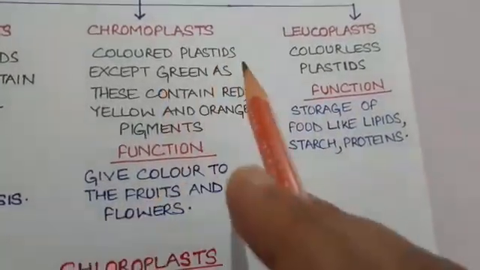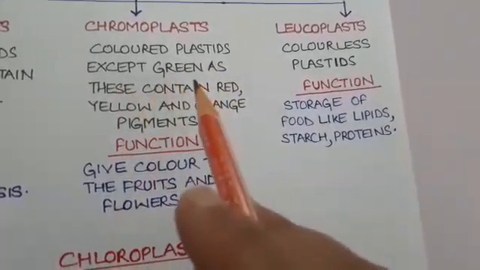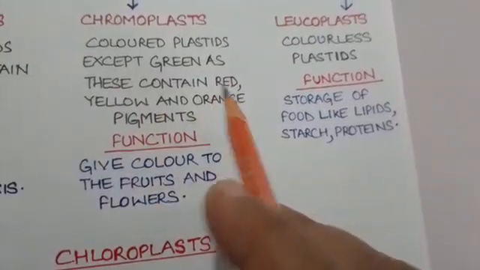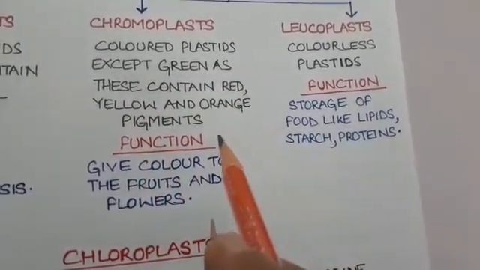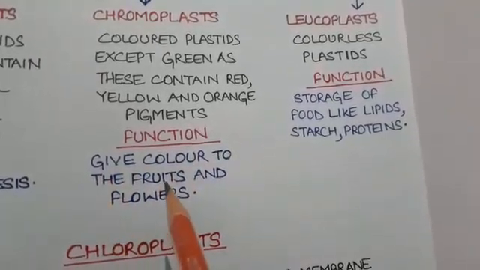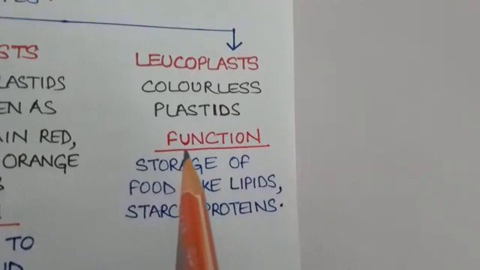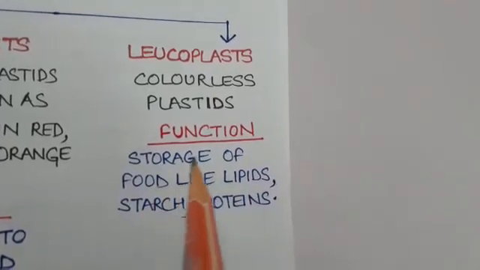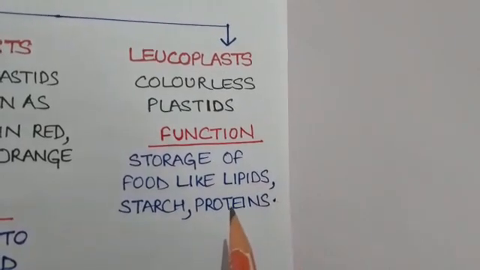Chromoplasts are colored plastids. They have various colored pigments except green. They contain red pigments, yellow pigments, orange pigments, and many more colored pigments. And what is their function? They give peculiar colors to fruits and flowers. Leucoplasts are the colorless plastids, and their main function is storage. They store food like lipids, starch, proteins, water, etc.